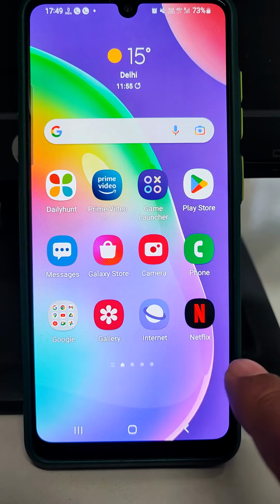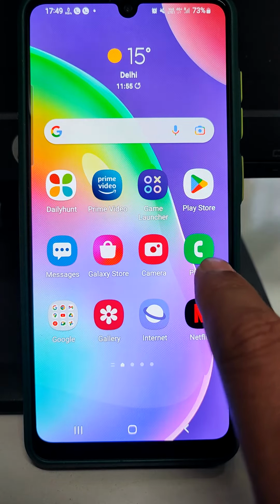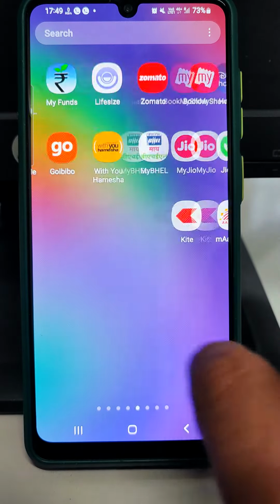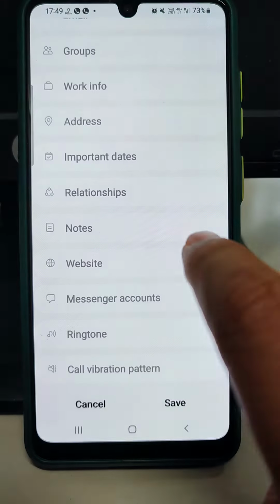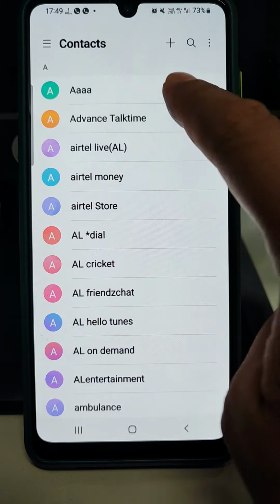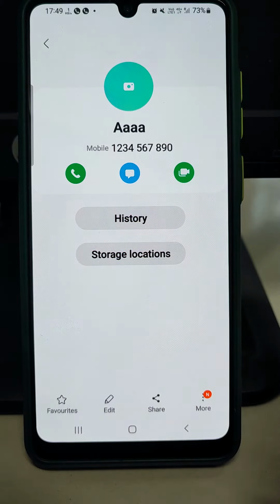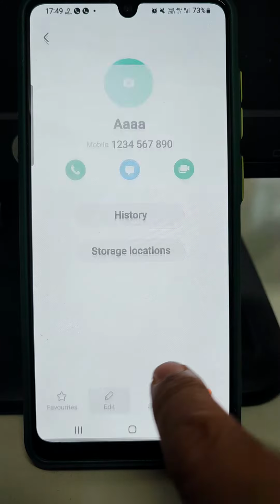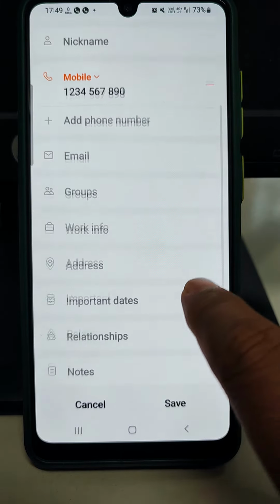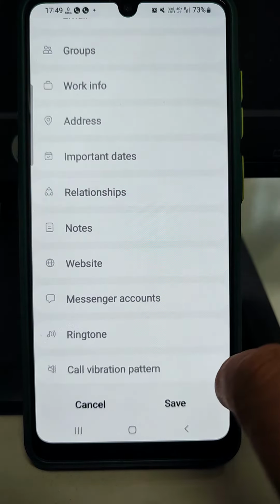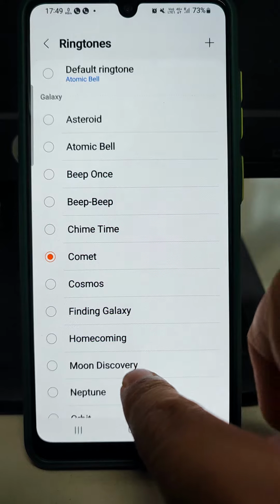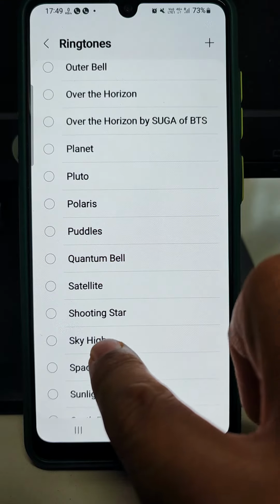If you want to set the ringtone of any particular person, just go to the contacts. Here just go to the contacts, and then select the one. I have created one phone number just like that to show you. Just select it, push the edit button, and then select the view more, and here when you go down, you will see the ringtone option, and from here you can select any ringtone depending upon your choice for that person.